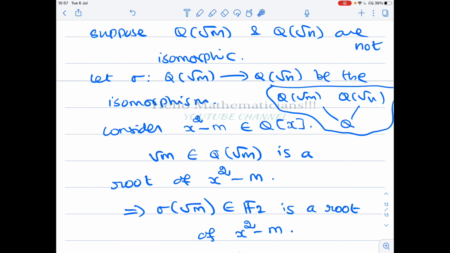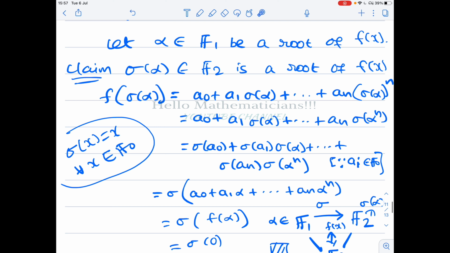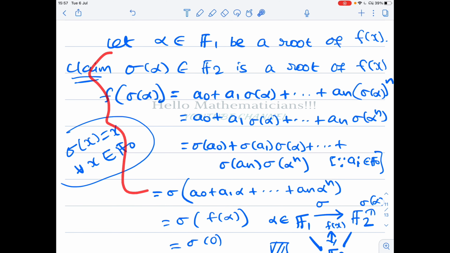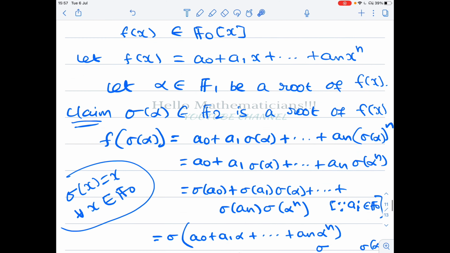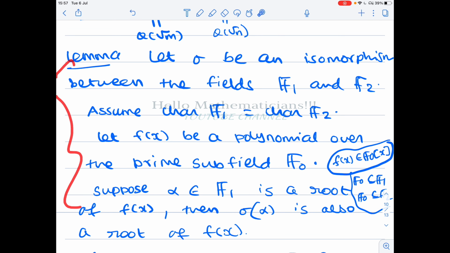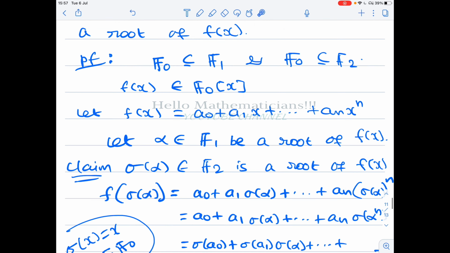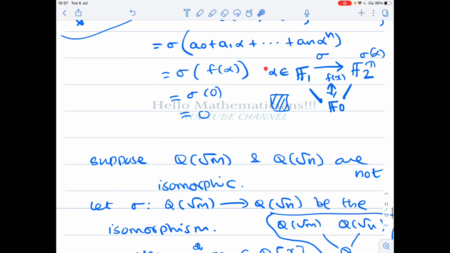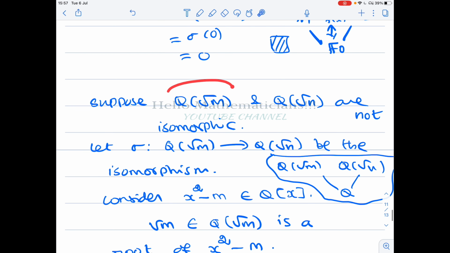So it is a very simple argument. This lemma is a very important lemma. This lemma seems very long, but it is very easy to understand. Try to understand it through this picture, then you can understand easily. And so we conclude that Q of root m and Q of root n are isomorphic as vector spaces, but they are not isomorphic as fields.